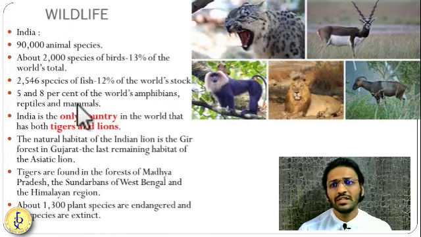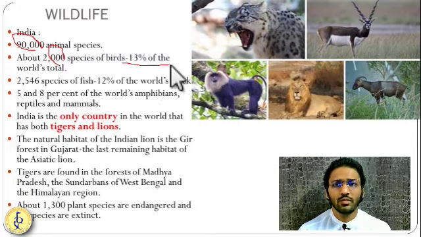So animal species, if we see, we have 90,000 animal species. Okay, 2,000 species of birds we have, so 13% of the total world's population is that. Then 2,500 species of fishes, so 12% of the total world's population.